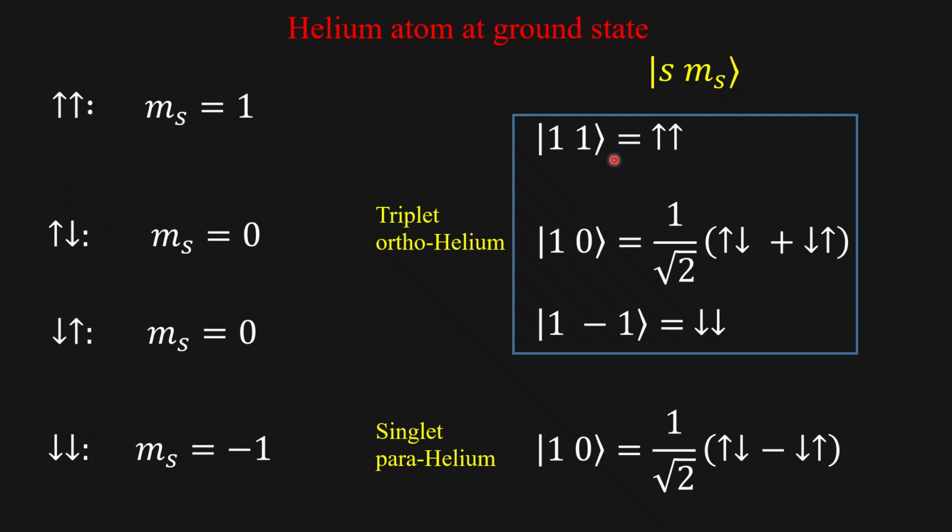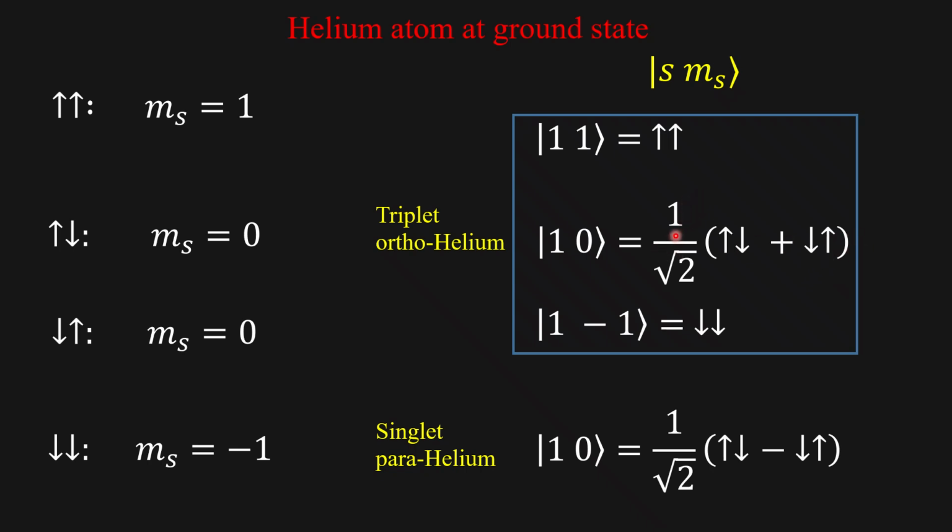Now you come to this. The parameters are written in the blue rectangular box. In the first case, S is 1. In this case, MS is also 1, both are up. Then here ms is 0. There are two possibilities for ms 0: one spin up and spin down, the other spin down and spin up. If it is symmetric, you can add this spin, up down plus down up.